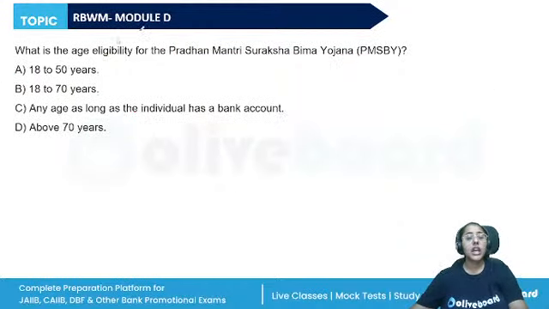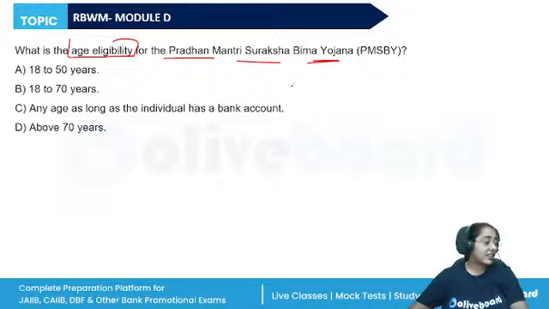Next question. What is the age eligibility for the Pradhan Mantri Suraksha Bima Yojana? Suraksha Bima Yojana is an accident insurance scheme. It provides for the accidental death as well as disability cover on account of an accident. So, what is the age limit here?